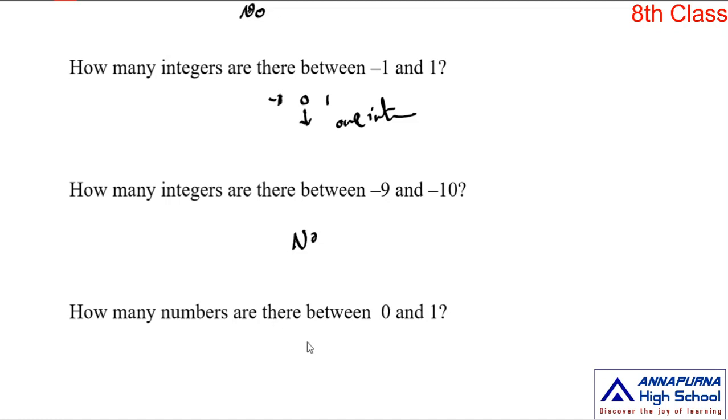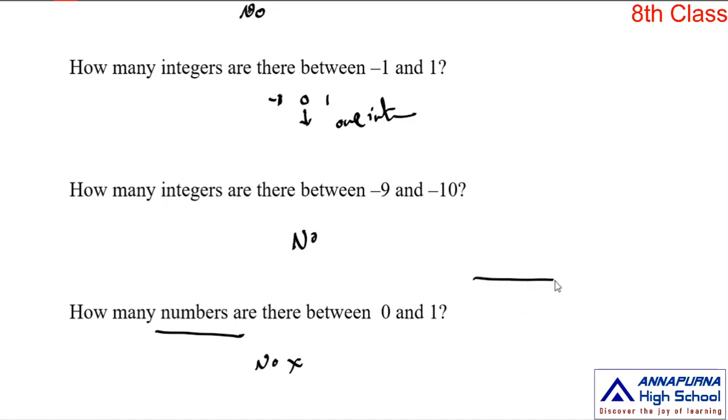Okay, and the next question is, how many numbers are there between 0 and 1? I think your answer is there are no numbers in between these two numbers, but this is wrong. Why? Observe the question carefully. How many numbers are there between 0 and 1? I am not asking how many natural numbers, how many integers, how many whole numbers. I am not asking like that.